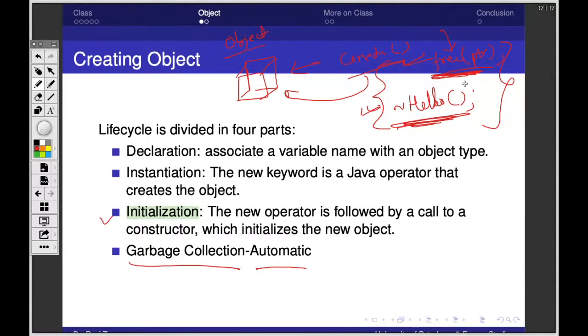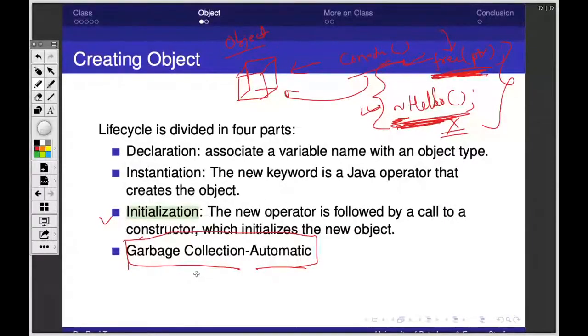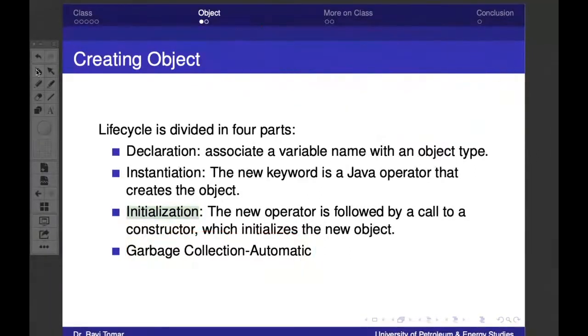Otherwise, your memory will never be reallocated to someone else while your program is running. So whenever your work is done, you should free up that pointer. At the end of your program, you should call the destructor, so that whatever object you have created is destroyed. Kind of a recycling process, right? But here in Java, that is automatic. You don't do anything. The JVM takes care of this for you. That is your garbage collection, and that is automatic, right?